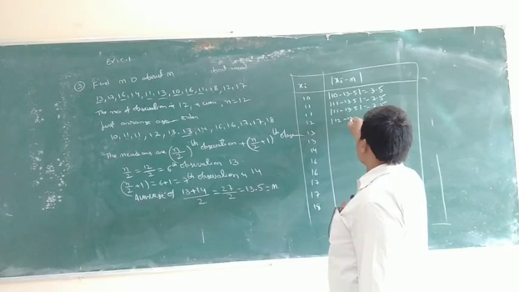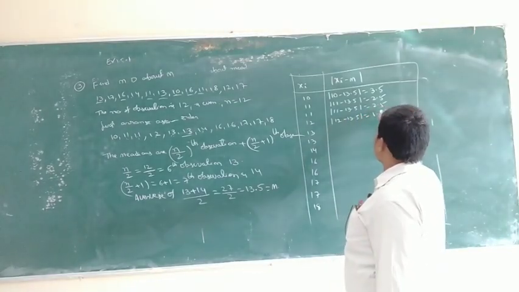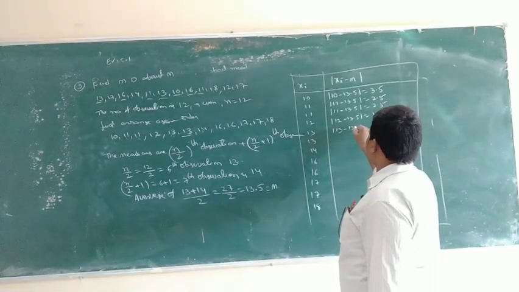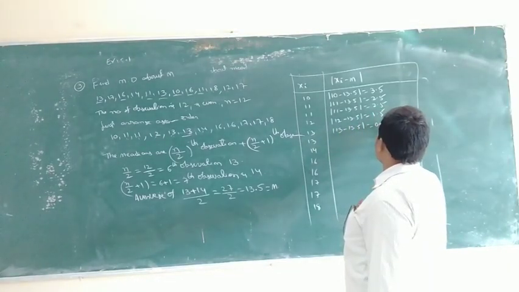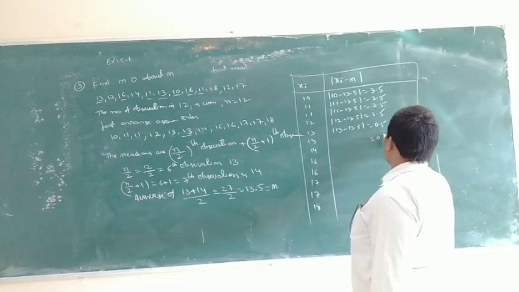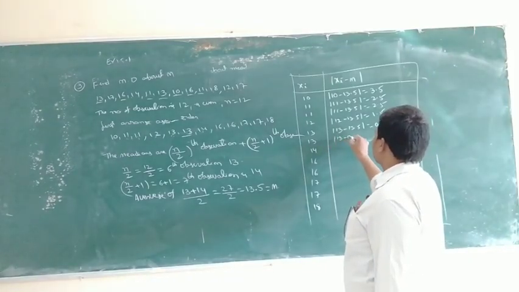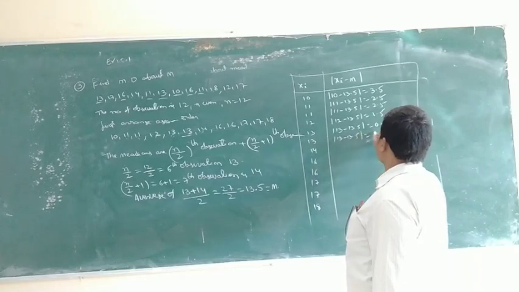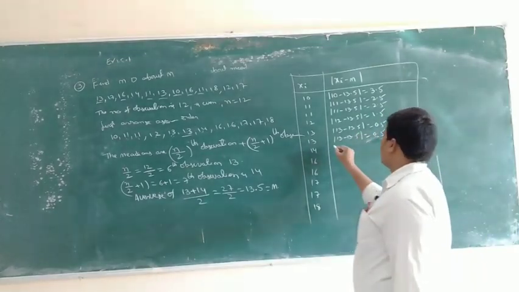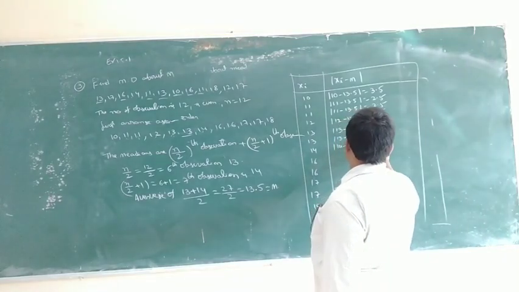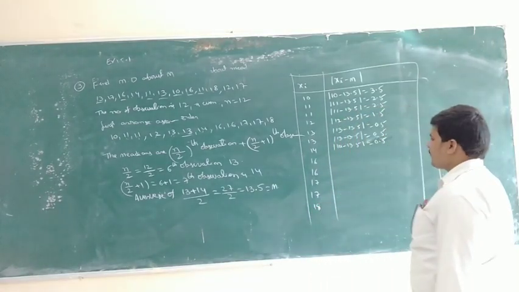Mod of 12 minus 13.5 is 1.5. Mod of 13 minus 13.5 is 0.5, and the next one also 0.5. Mod of 14 minus 13.5 is also 0.5.